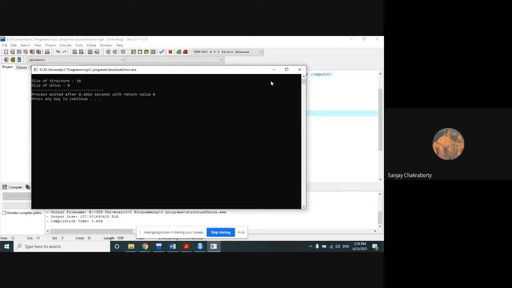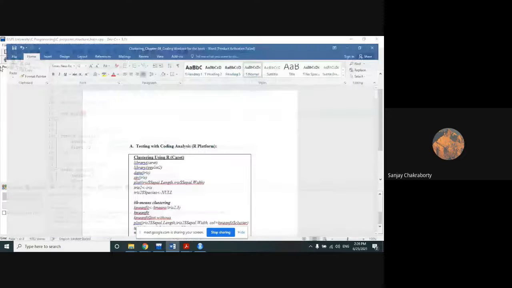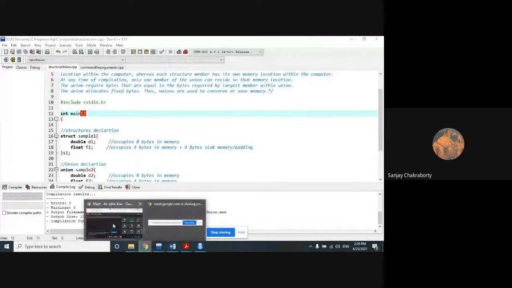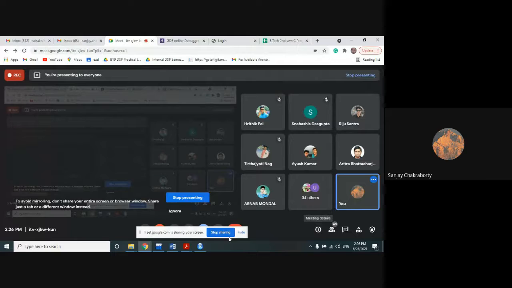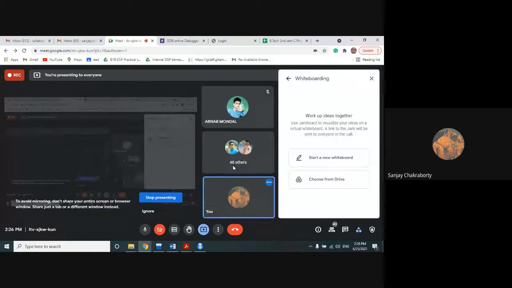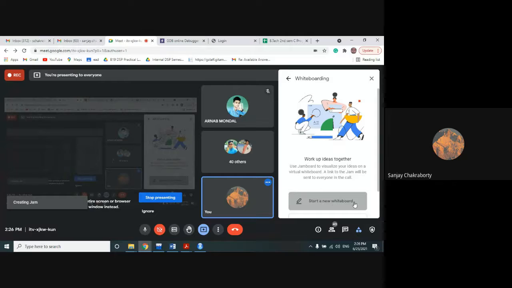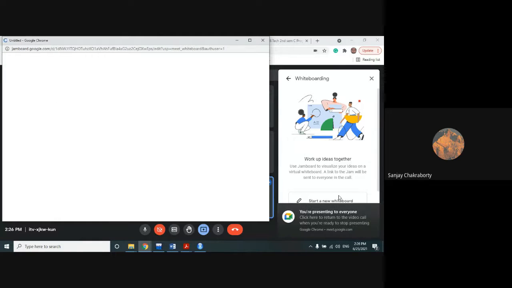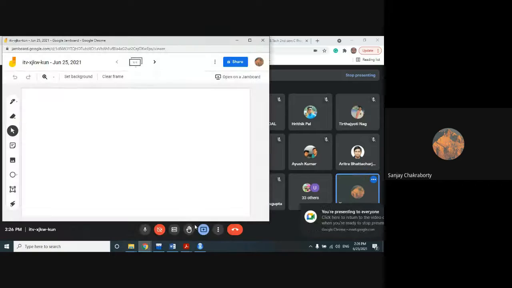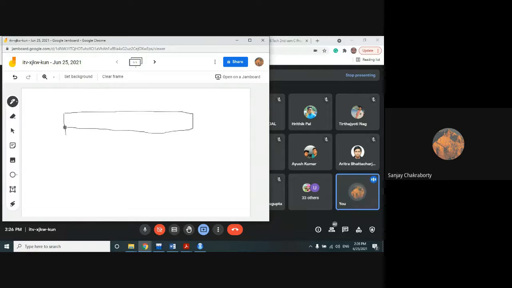So if I draw the same concept on the dashboard, in the case of the structure, the example which we have learned, this is the first structure member which will occupy 8 bytes for double D1.